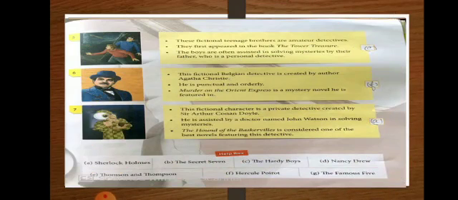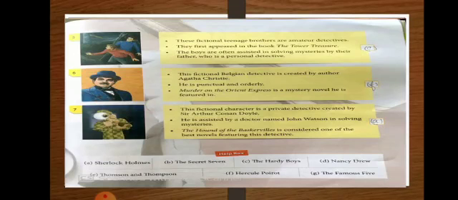Now next is the fifth one. These fictional teenage brothers are amateur detectives. They first appear in the book The Tower Treasure, and the boys are often aided in solving mysteries by their father, who is a professional detective. So these characters are the Hardy Boys.